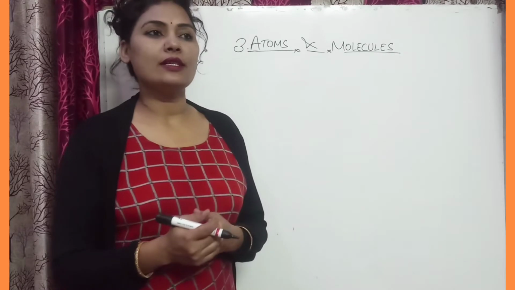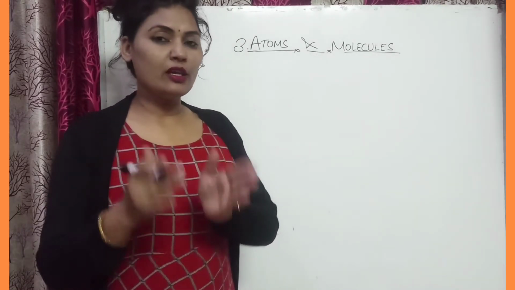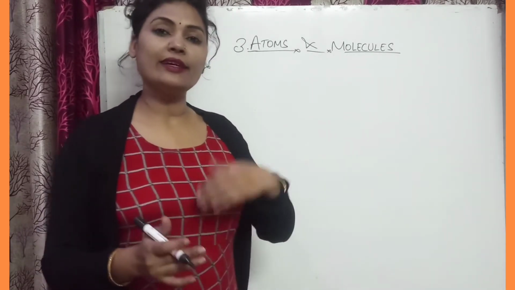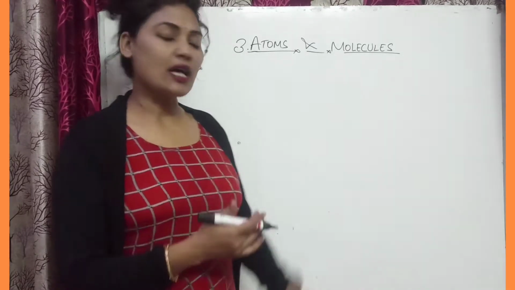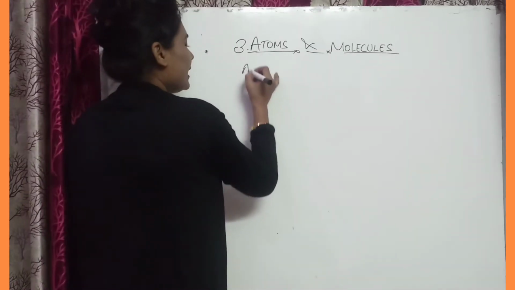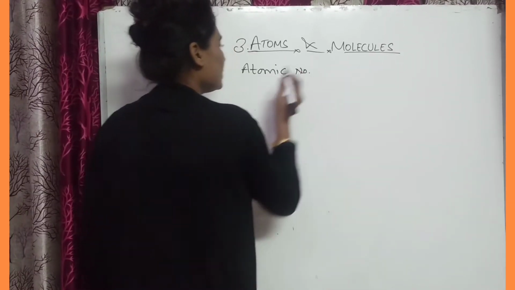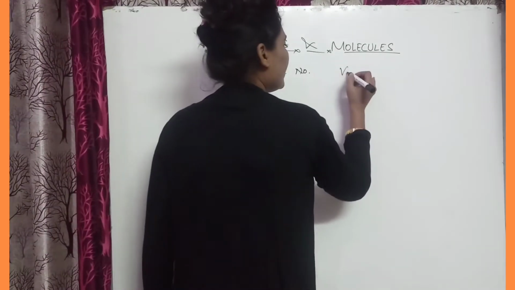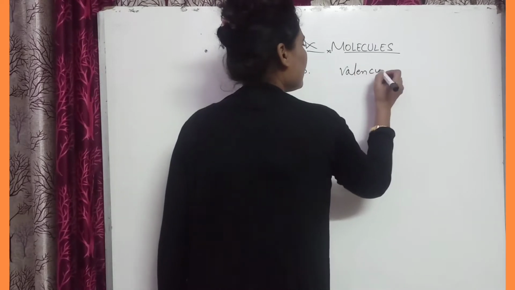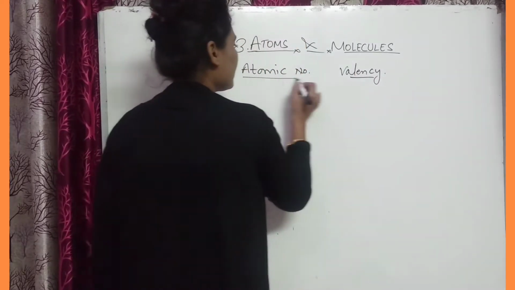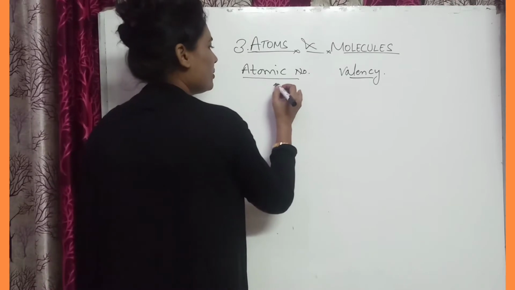I want to discuss the atomic number 1 to 20 and their valency. So let us start. If we take the atomic number, here we will write the valency. Okay, so atomic number is 1. Whose atomic number is 1? Hydrogen.